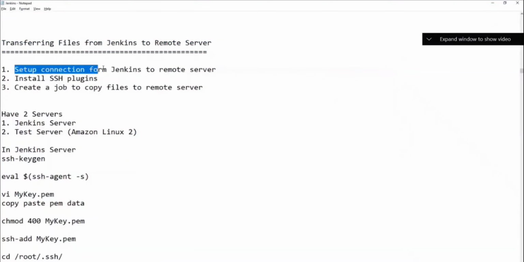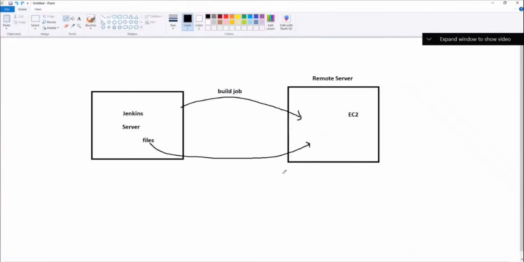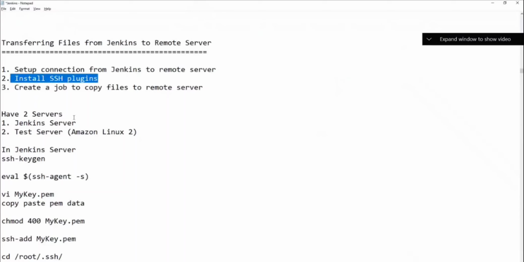First we need to set up a connection from Jenkins to the remote server, and make sure Jenkins is talking to it. Then we need to install plugins. As I said on the first day of Jenkins, in Jenkins we have something called plugins. If you want to integrate or use anything, plugins need to be downloaded and installed. If you want to use Maven, Terraform, Docker, Tomcat, or any other software, by default Jenkins doesn't know them, so to make Jenkins understand, we need to install plugins.